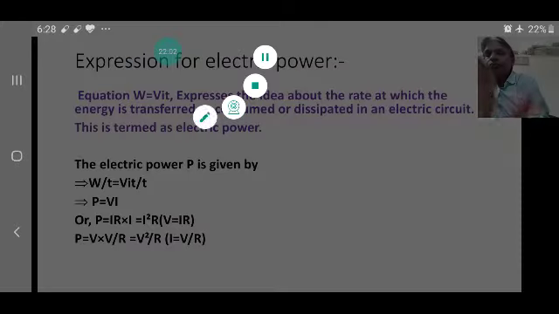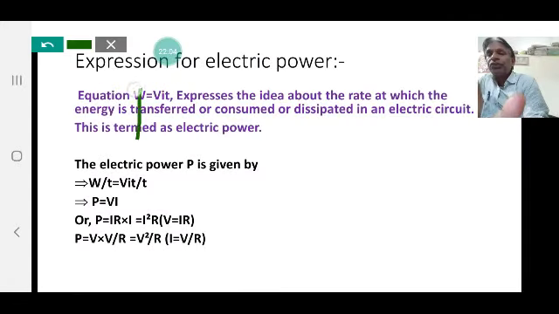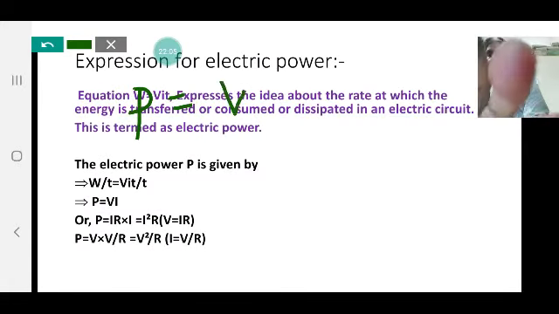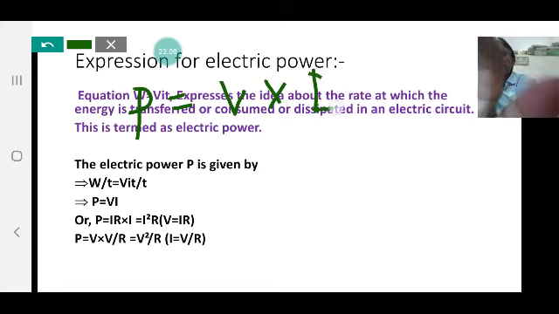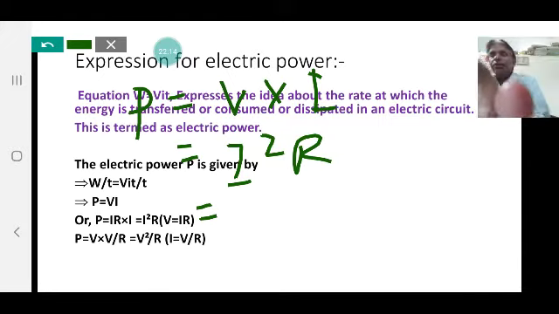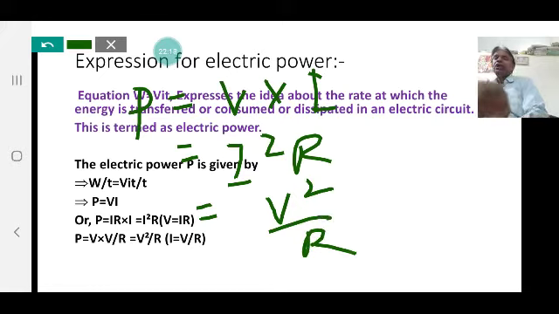The three expressions for the power are: P is equal to, first, V into I; second, I square R; and third, V square by R. Here are the three expressions for the power: P is equal to V square by R, P is equal to I square R, P is equal to VI.